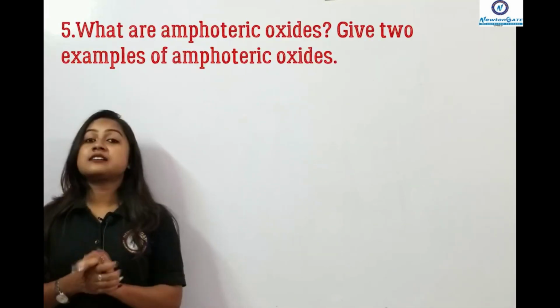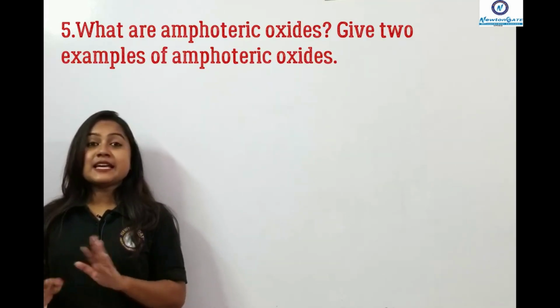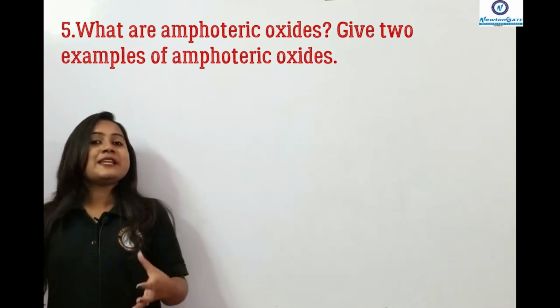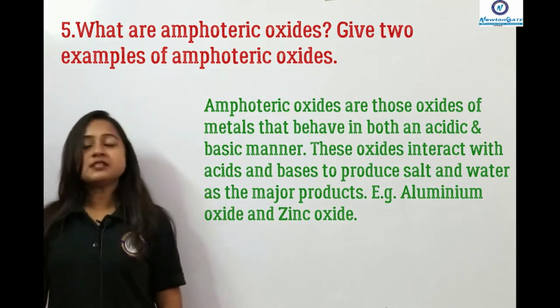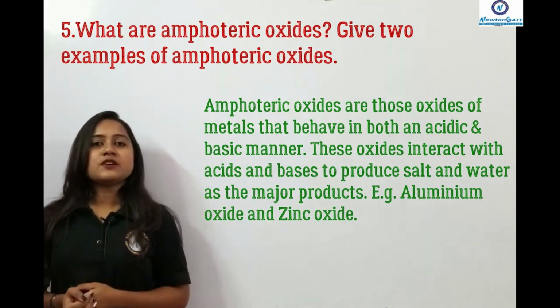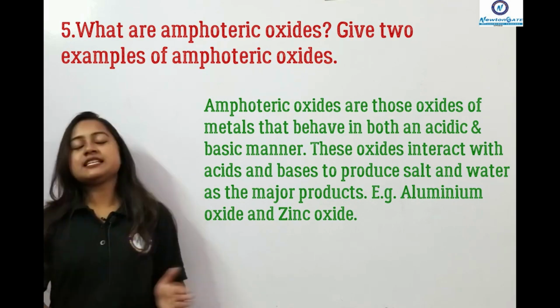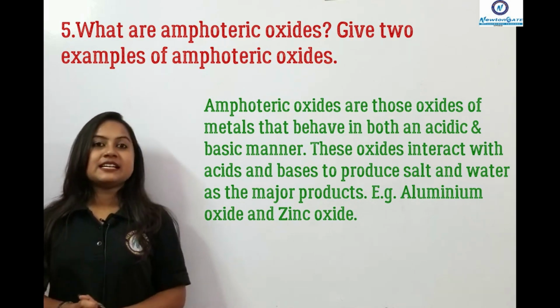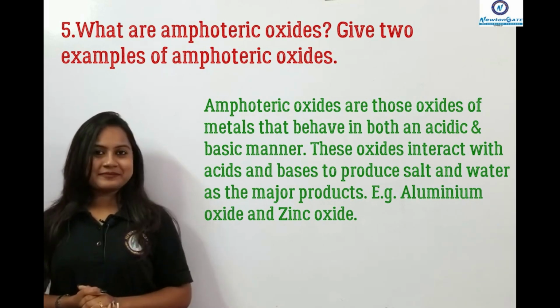Now the next question is what are the amphoteric oxides, and give examples. As I have already explained this concept in the previous part of this chapter, so the amphoteric oxides are those that can react both with the acids and the bases to form salt and water.